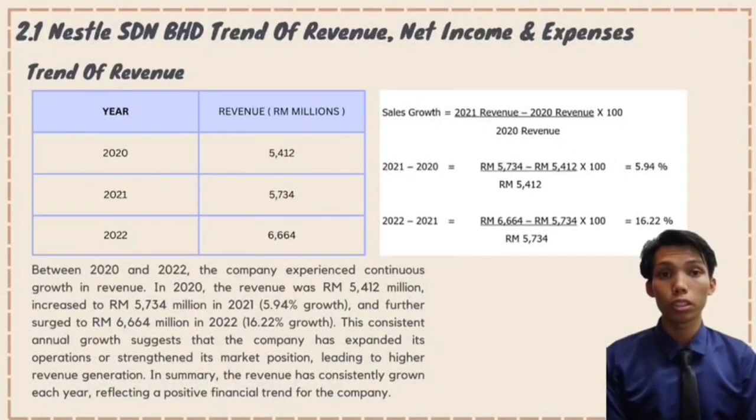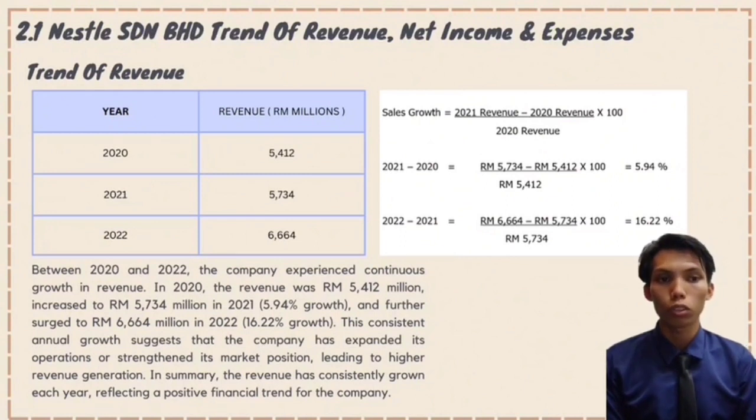Now, I will be presenting the trend of revenue, net income, and expenses. For the trend of revenue, between 2020 and 2022, the company experienced continuous growth in revenue. In 2020, the revenue was 5,412 million, increased to 5,734 million in 2021, which is 5.94% growth, and further surged to 6,664 million in 2022, which is 60.22% growth. This consistent annual growth suggests that the company has expanded its operation and strengthened its market position, leading